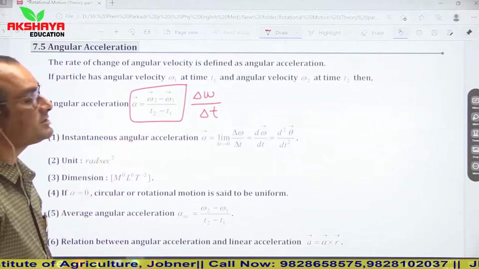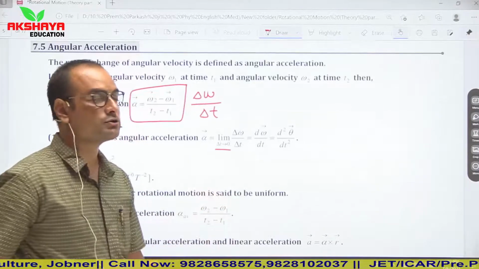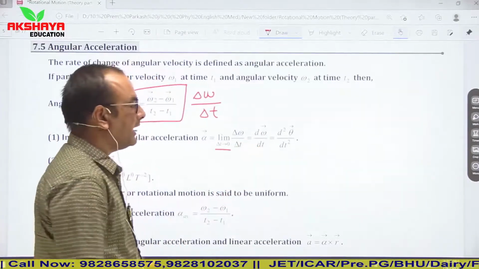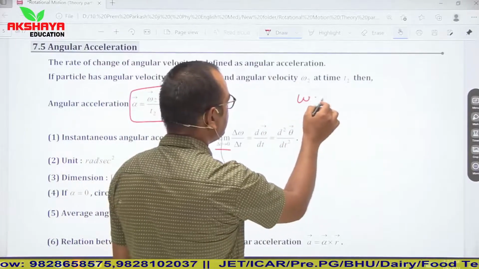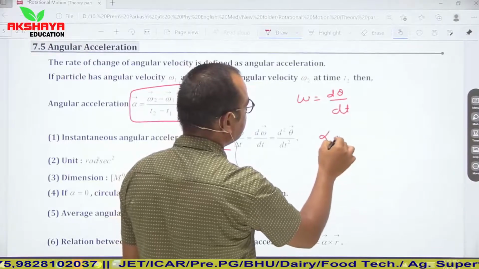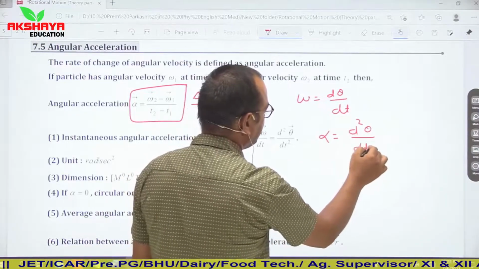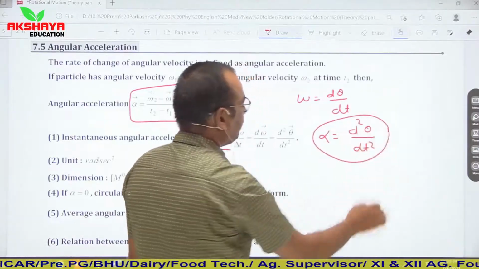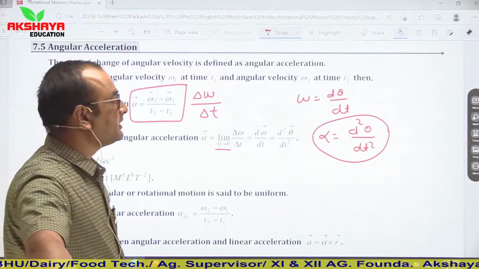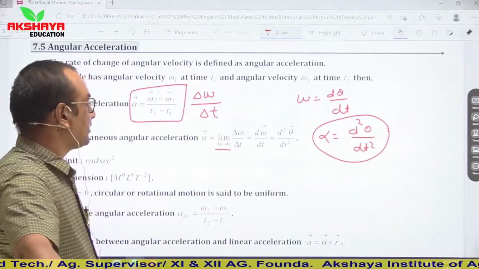If we talk about instantaneous acceleration, then again we will place the limit del t tends to 0, and our relation will be d omega vector upon dt. And if we place omega equal to d theta upon dt, then alpha becomes equal to d square theta upon dt square. It means if we perform second order differentiation of angular displacement, then we can find angular acceleration.